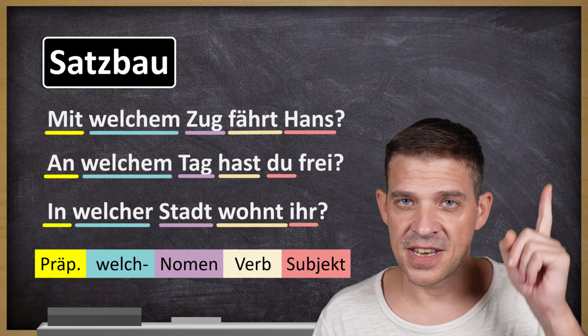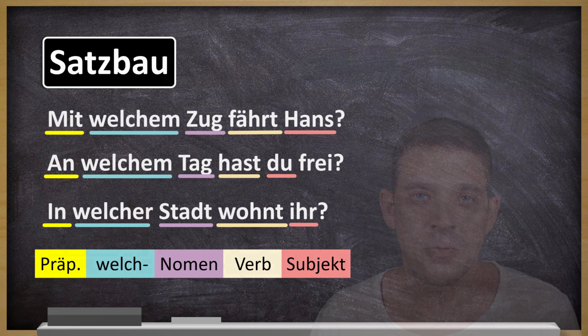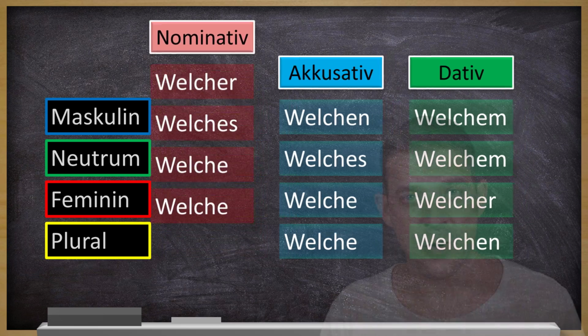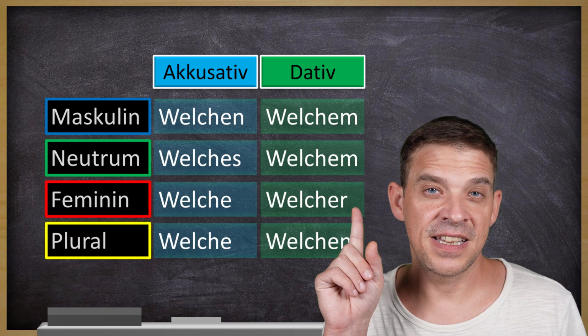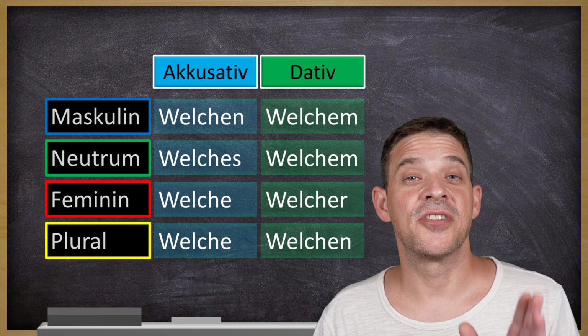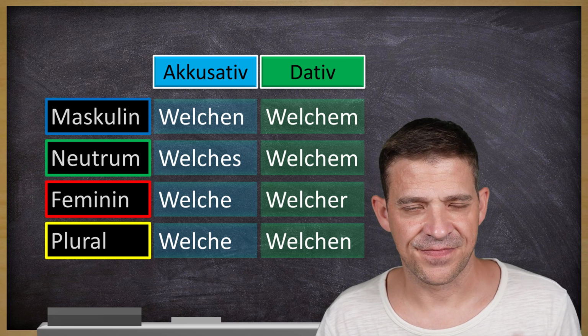Now, if you watched our detailed video about welch, we have one. In case you haven't seen it, you will find the link here up in the cards. Then you probably are familiar with this table here. Here you can see all welch in all three cases, nominative, accusative und dativ, and also the 4 or 3 genders plus the plural form. Now, when it comes to Frageartikel mit Präpositionen, we only need these two, accusative und dativ case. Why? Because there is no preposition which takes the nominative case.